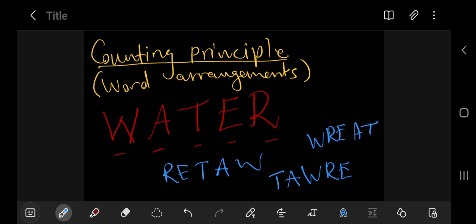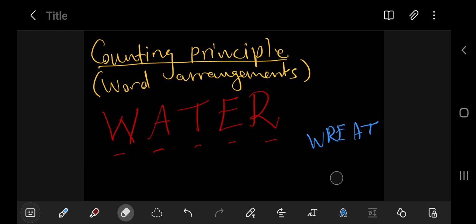But as long as all these letters are included, then it's a different arrangement for this word, right? So the question is, how many ways or how many words can we get from these 5 letters?